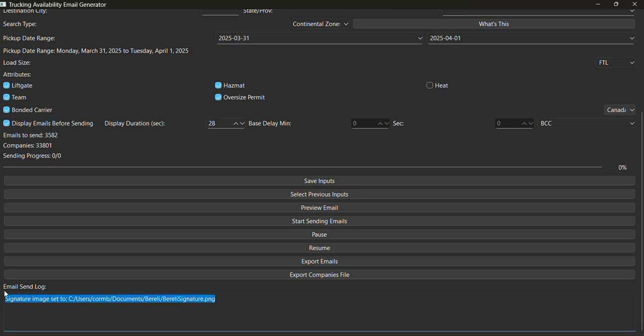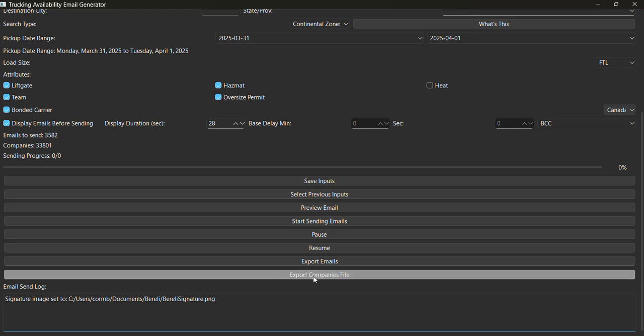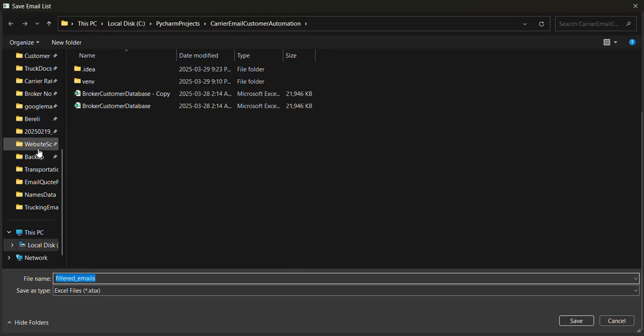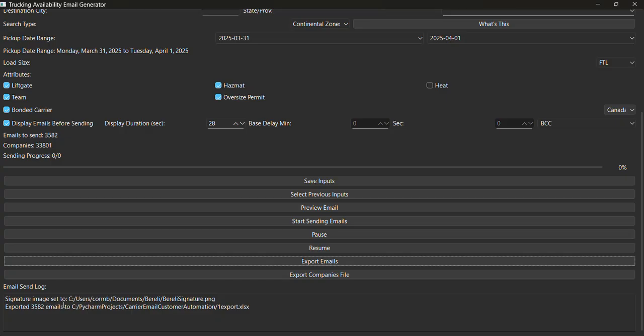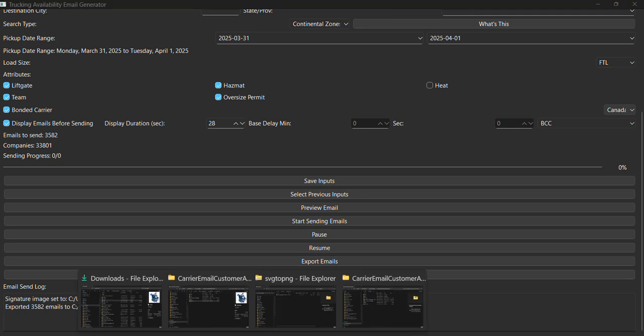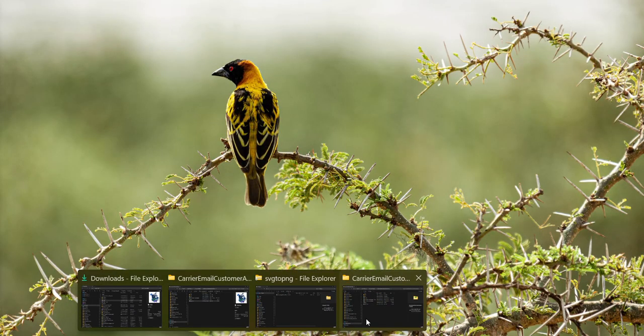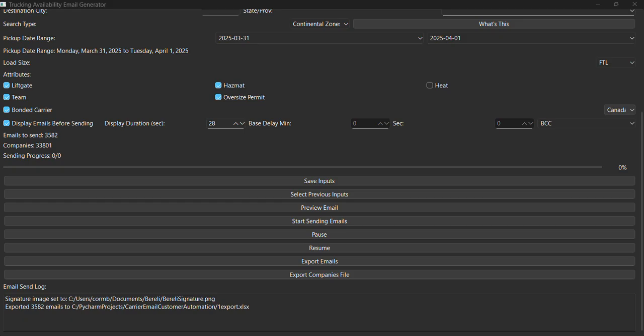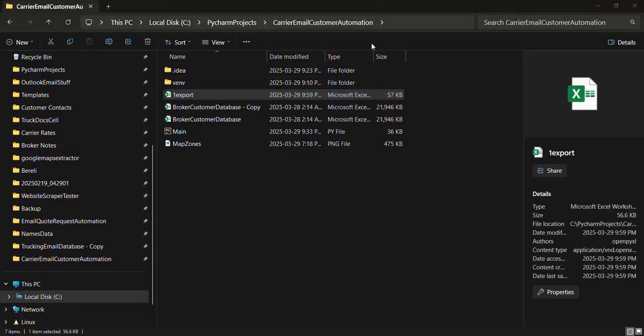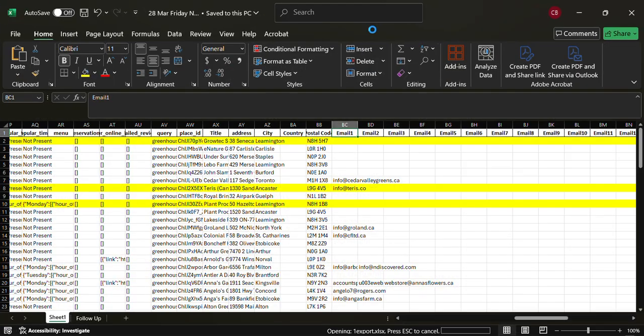And also you got down here a log to show you what emails were sent, how many were sent, when they were sent, how many successfully sent, what didn't send, and so on. So here we go. So we're going to check out export emails. And I'm just going to put in there one export. I'll call it that. And then we'll check out the file here. So basically, here's your one export right here, which is this.